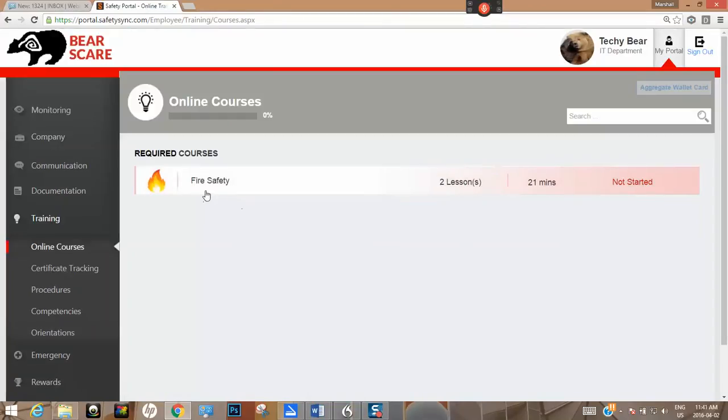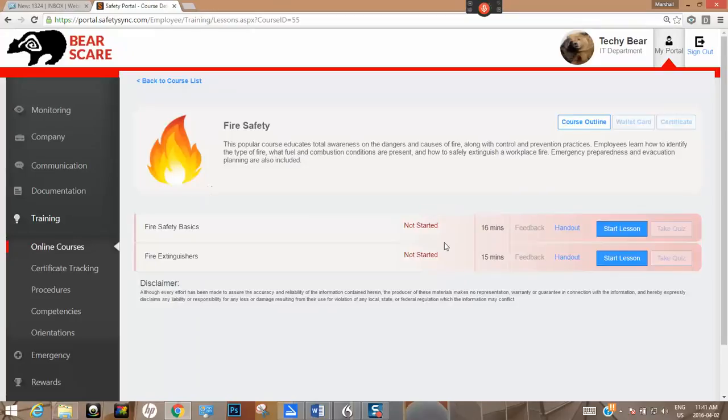Training, online courses. So these are courses that I have assigned to individuals. When you press in your portal online courses, it'll be the courses that have either been developed by Bearscare or other courses that we've taken from somewhere else, and it'll be in here. And then if it's on here, it is required. Okay, so you can go in, do this course online, and it comes up. You can start your lesson, take your quiz, start your lessons, take your quiz.